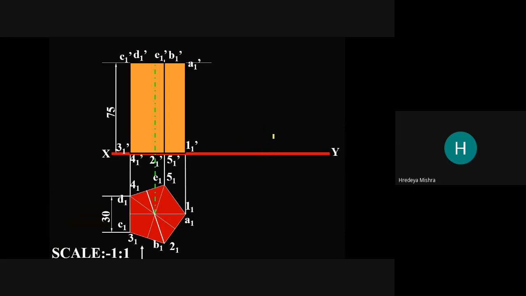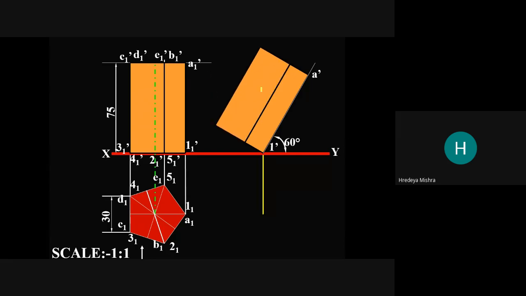Here we make this 60 degree line, and now you measure this line and put it here, and measure this, draw the parallel, so you get everything given here. You just make this diagram inclined at 60 degrees only.